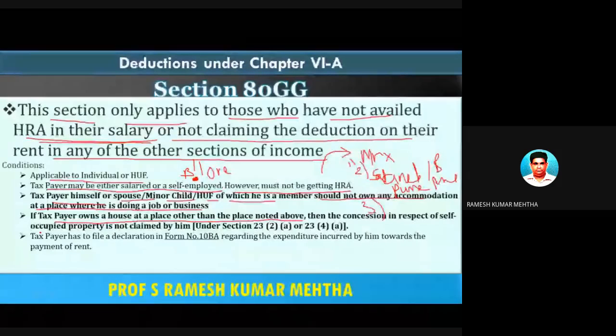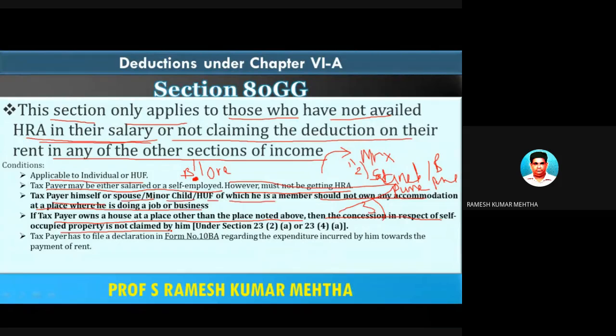If the taxpayer owns a house at a place other than the place noted above, then the concession in respect of self-occupied house property is not claimed. So we spoke about income from house property under the second source of income.